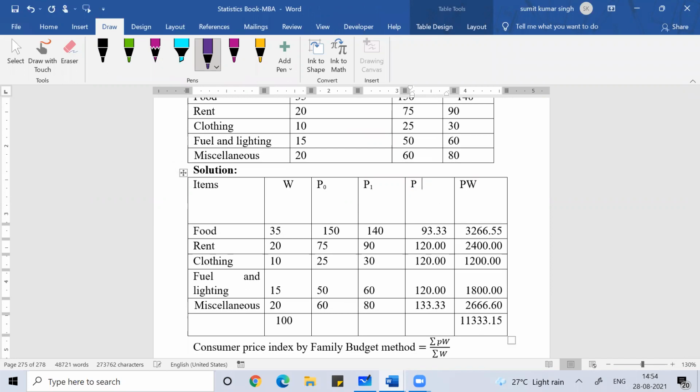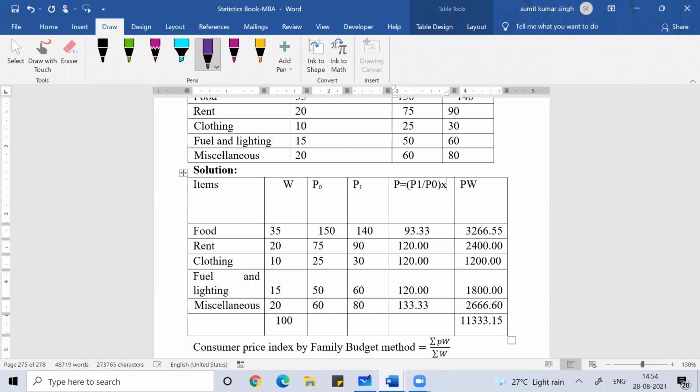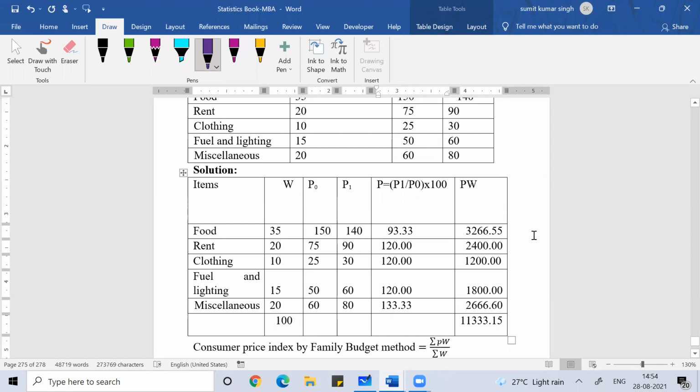First thing we will do is to find P. So P is equal to P1 by P naught into 100.